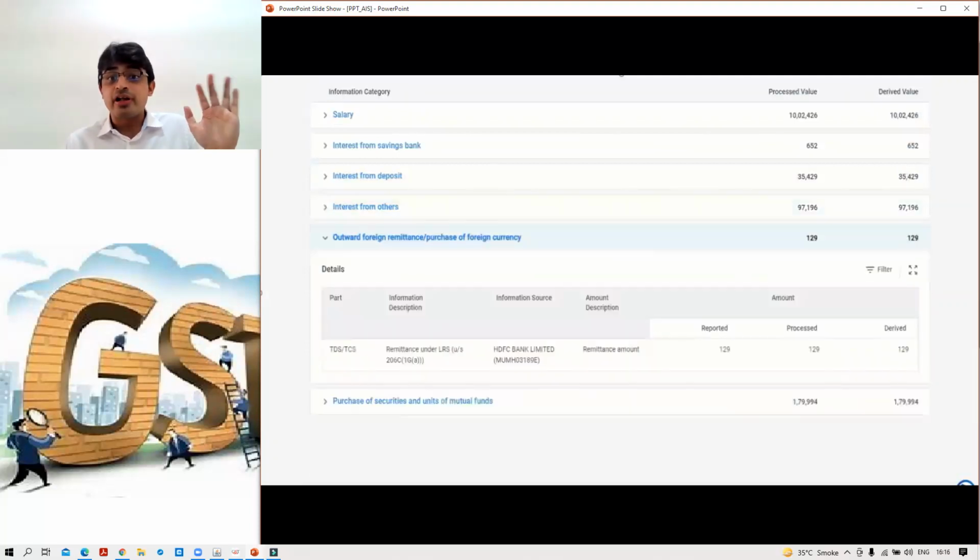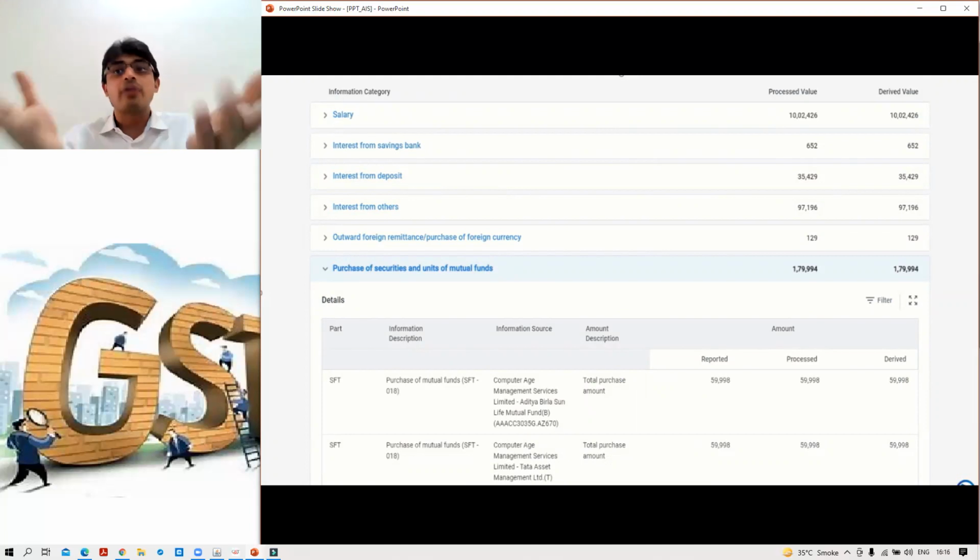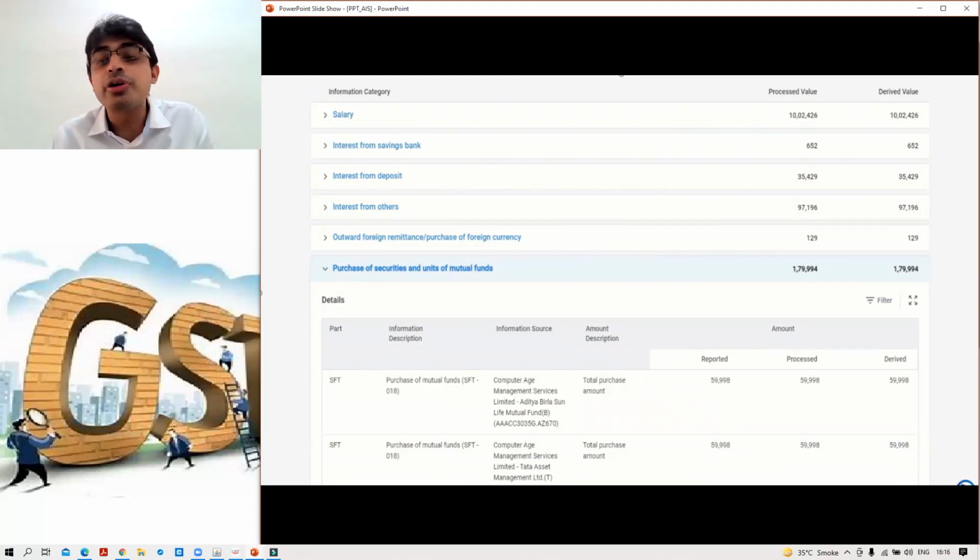Whatever foreign remittance, purchase of foreign currency आपने कुछ खरीदी है वो भी available है यहाँ पे. Foreign remittances are available. Whatever mutual fund purchase, sale, etc. is available. अगर business receipts में आपका TDS deduct हुआ है तो business receipt, contract, professional fees, everything will be available. So in short, they have entirely prepared your return of income. 80% तो ready करके दिए. And in future, these details will be auto-populated in your ITR. Not now, but in future it will be.